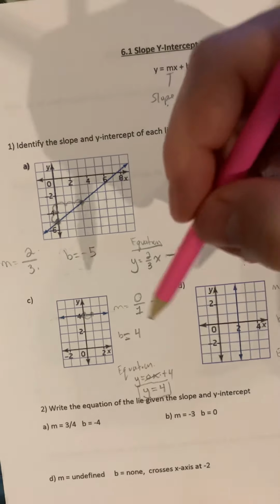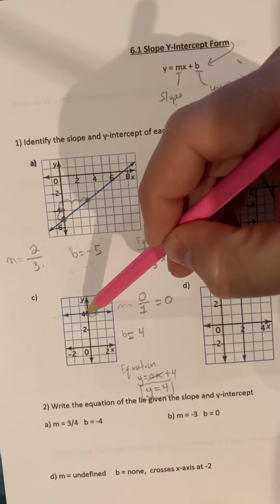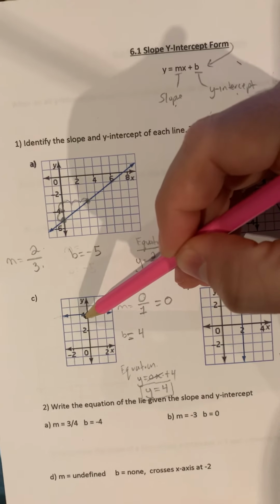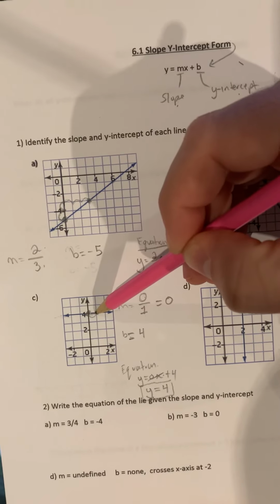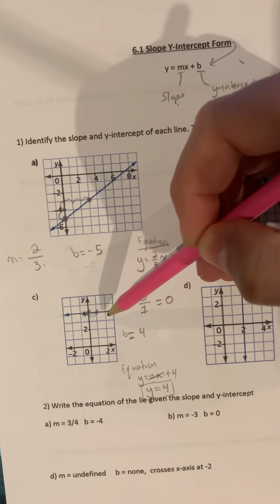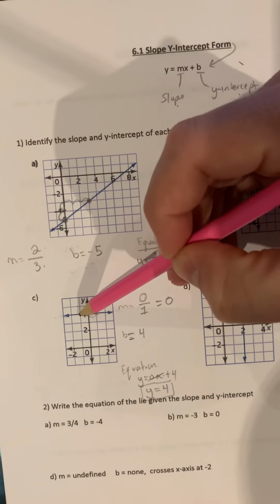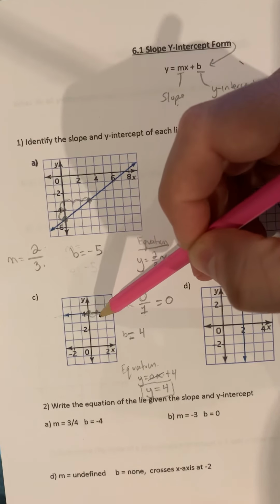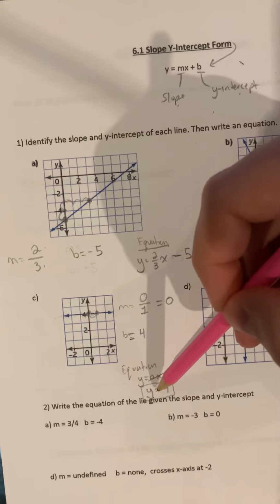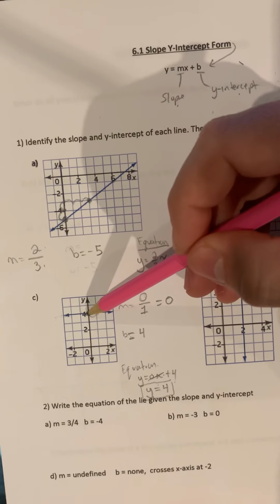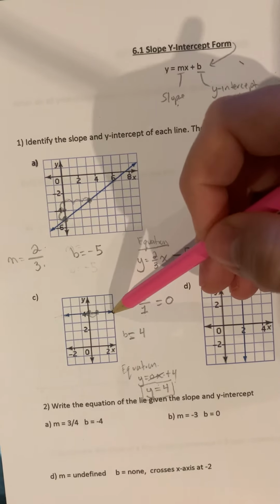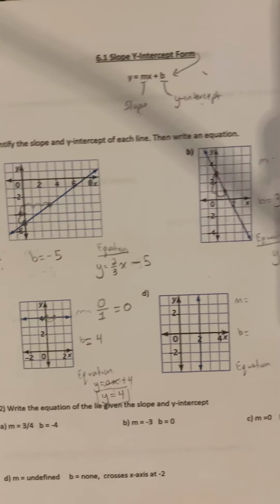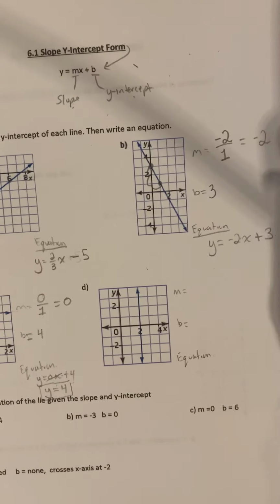The reason why it's y equals 4 is because at this point here, don't mind my pink pencil, by the way, this is (0, 4), this is (1, 4), this is (2, 4), this is (3, 4), this is (-1, 4), (-2, 4). If you notice, all the points are touching where y is equal to 4. So (0, 4), (1, 4), (2, 4), (3, 4), and so on. It's all the points where y is 4. That's why the equation is like that. Okay, next one.